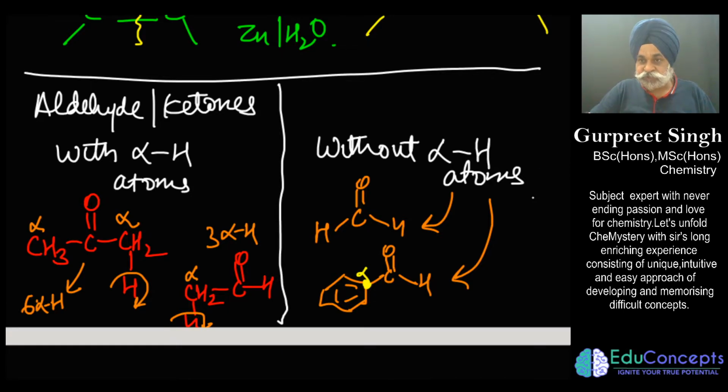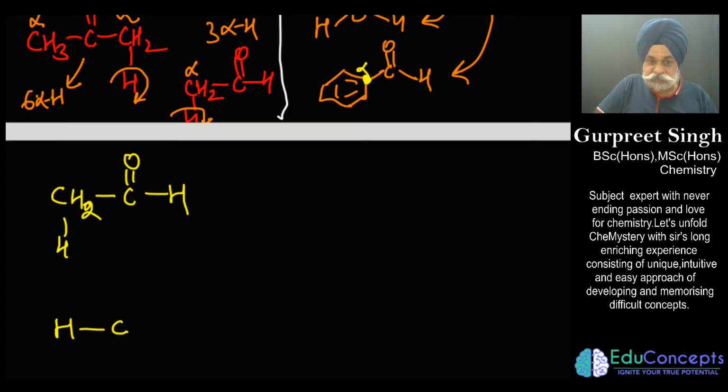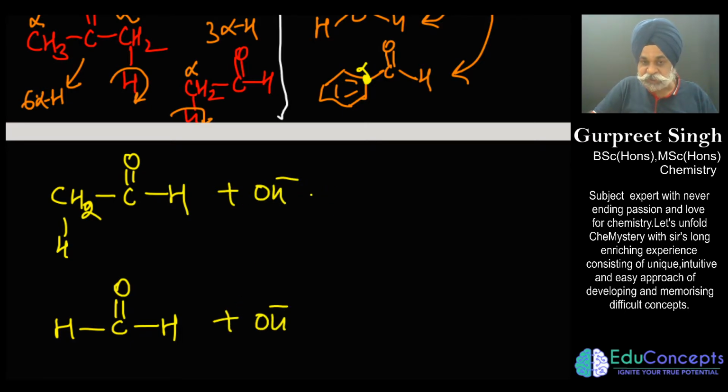So first you have to identify these two things. Now the point is, here also you have to remember that a compound which has alpha hydrogen and a compound which doesn't have alpha hydrogen, if treated with an alkali on both sides, because as I said, this is quite a lengthy discussion, but in 5 to 7 minutes I have to place the answer.